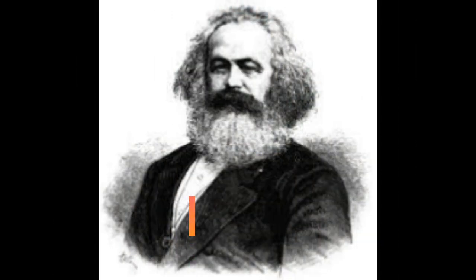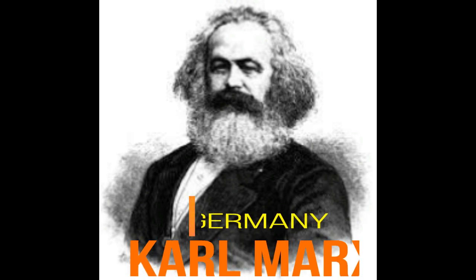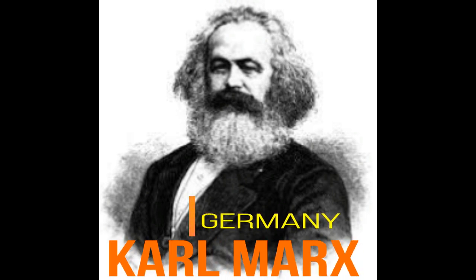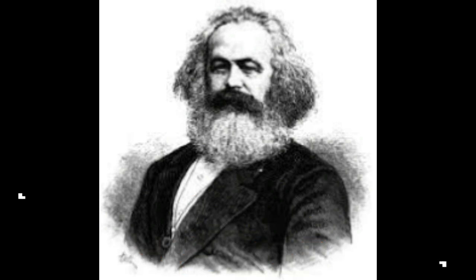So in this picture, one great person whose name was Karl Marx came into the picture. Karl Marx is a very big name in history and he gave a philosophy of socialism under which he talks about the poor people, and he says that until and unless poor people have political power, their condition will not improve. So he is basically saying that political power should be in the hands of the proletariat,